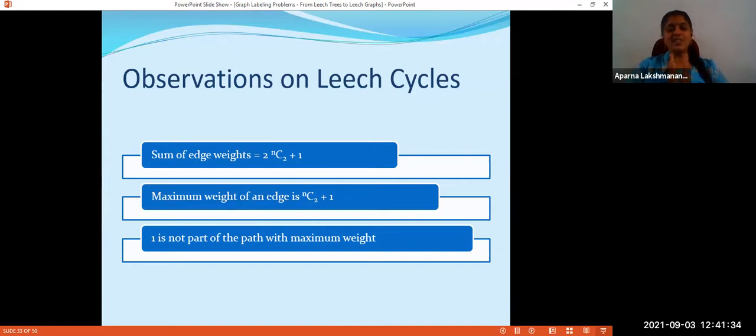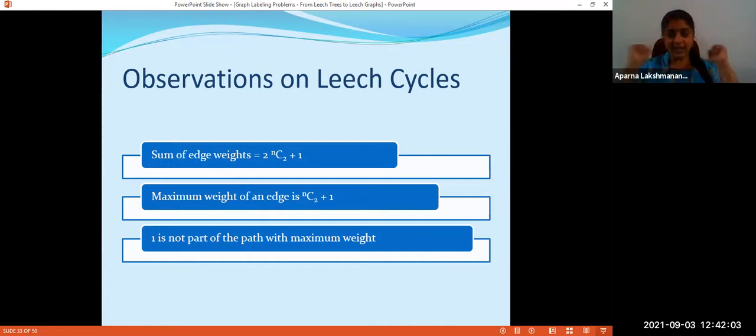What observations we have regarding Leech cycles is that the sum of edge weights is equal to 2 into NC2 plus 1. How can I be sure about that? The maximum path weight is going to be 2 into NC2, and this will be attained by a maximal path.